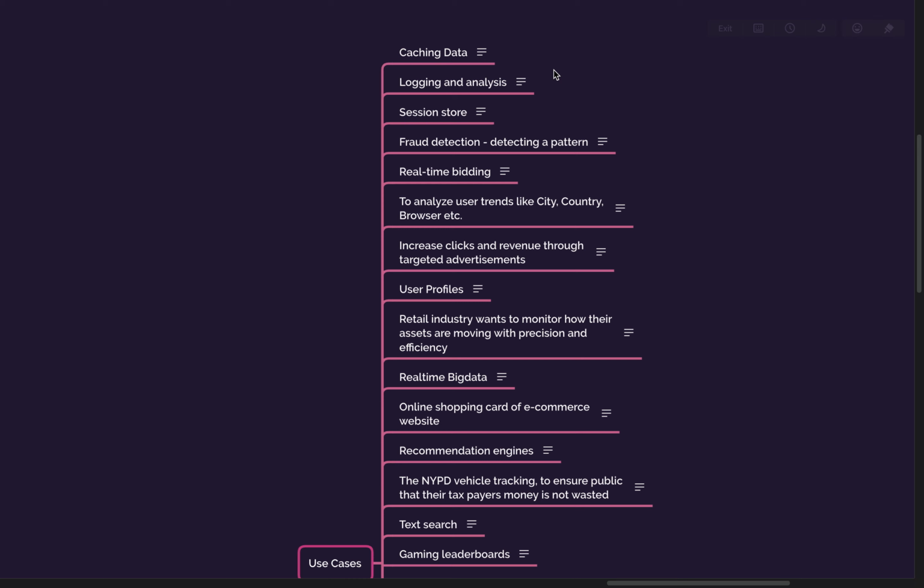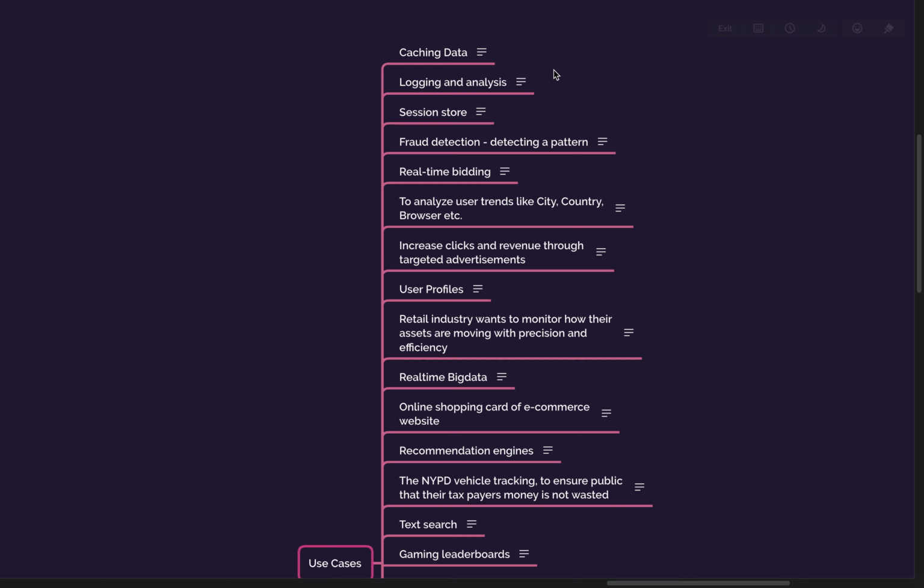Mostly Redis, or basically keys in memory. Yeah, it can be an in-memory database as well. Then logging and analysis, again we have already discussed this. This is Elasticsearch.